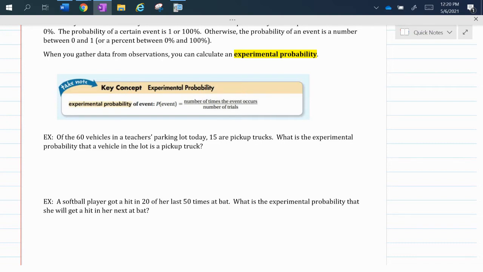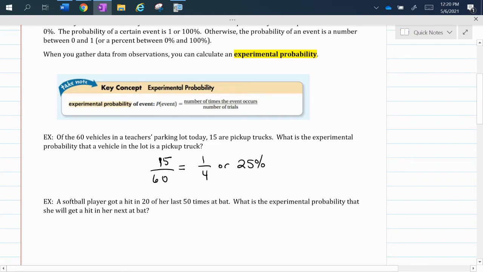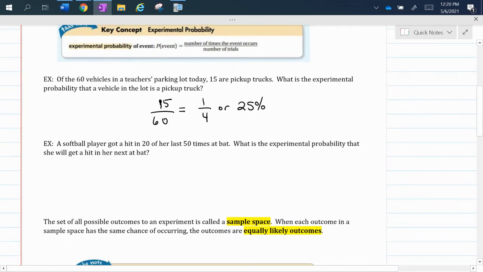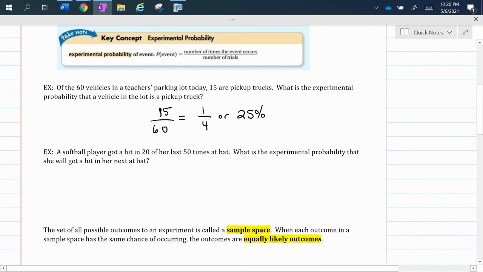What is the experimental probability that a vehicle in the lot is a pickup truck? So the probability would be 15 pickup trucks out of 60 vehicles total, which we could write as 1/4, or we could write it as 25%. Either is correct. So we either want to simplify our fraction or we want to write it as a percent.